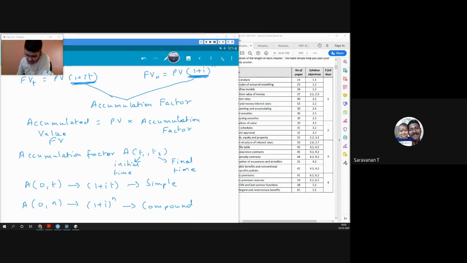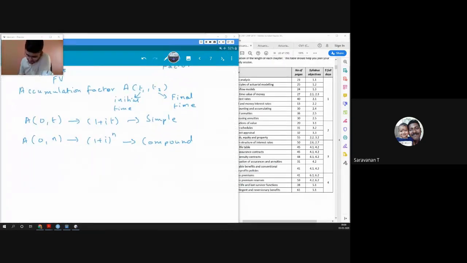Yes, future value and accumulated value are the same. Now in actuality, accumulated value is a concept. Future value is just a designation that we give. Whatever value we are considering in future, we call it future value, usually just to distinguish between present value and the other value that is going to come. The accumulated value that we say would be nothing but our future value. So in actuality, the concept is of accumulated value and not of future value, but we write it as future value. So this becomes our accumulation factor.